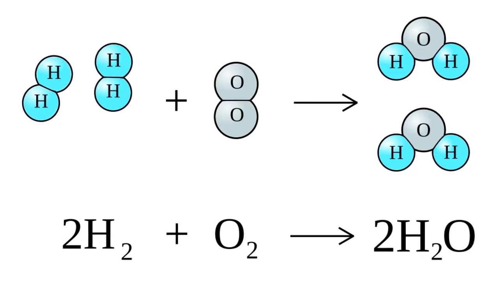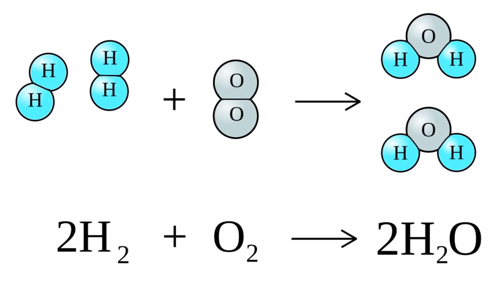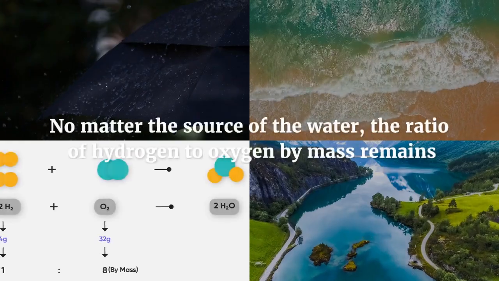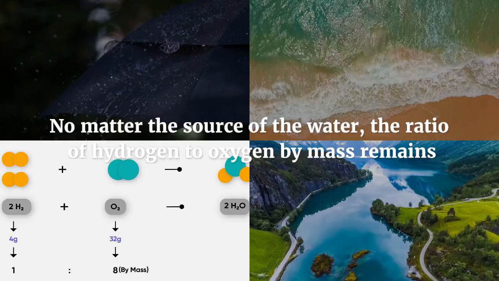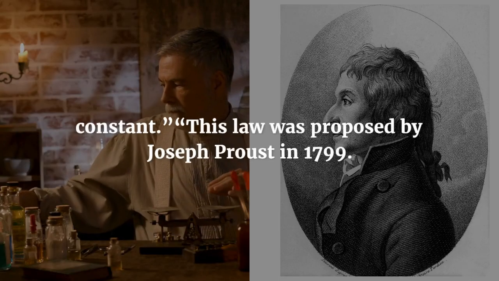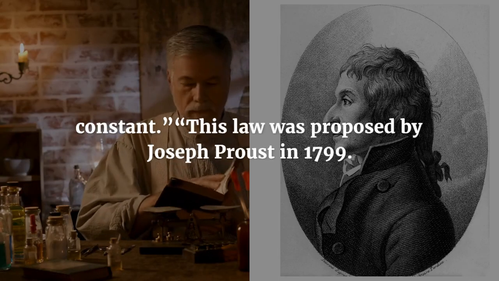For example, water, H2O, is always composed of 2 hydrogen atoms and 1 oxygen atom. No matter the source of the water, the ratio of hydrogen to oxygen by mass remains constant. This law was proposed by Joseph Proust in 1799.